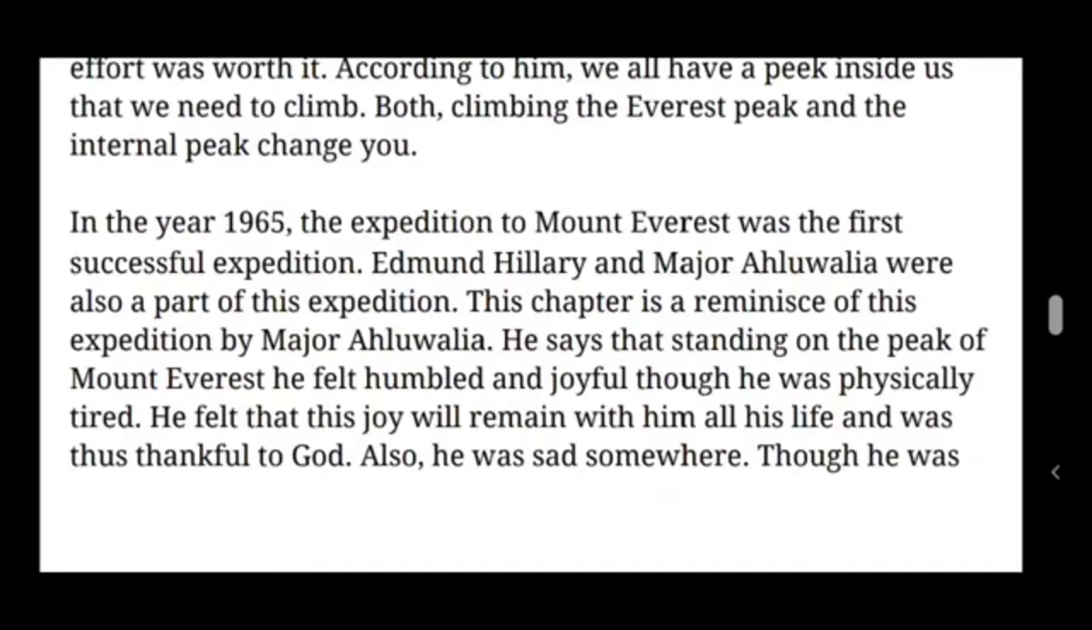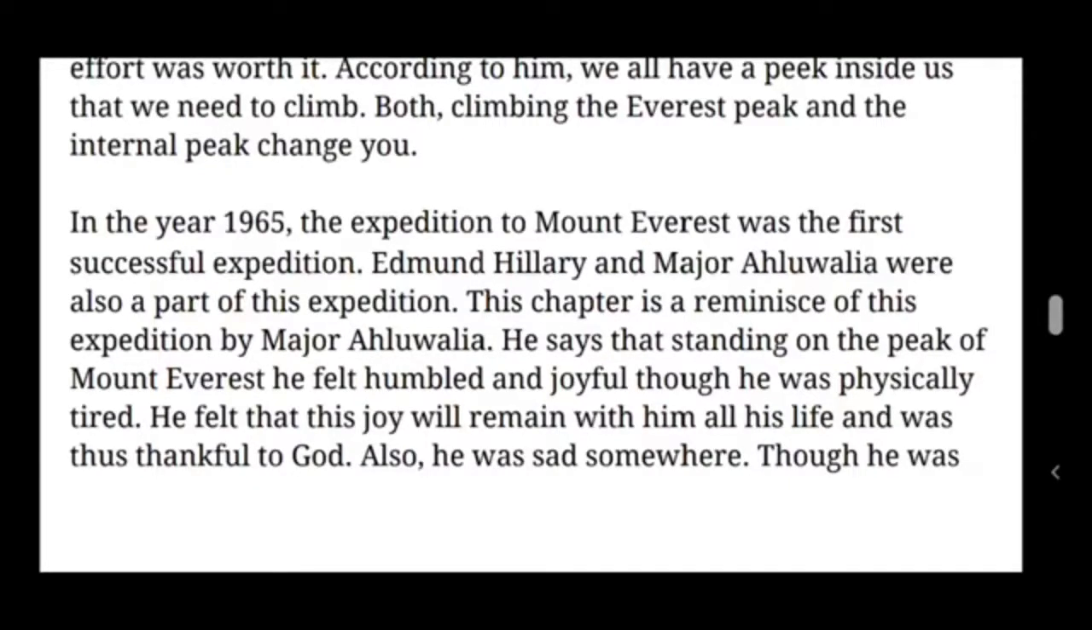He says that standing on the peak of Mount Everest, he felt humble and joyful, though he was physically tired. So even though he was physically tired, once he reached Mount Everest, he felt very joyful and he felt humble also. He felt that this joy will remain with him all his life, and he thanked God Almighty.